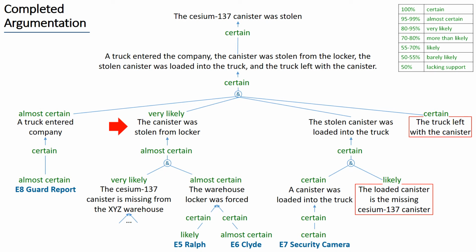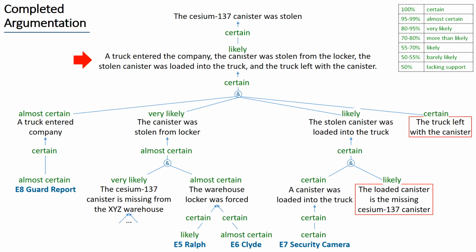The probability of the hypothesis the canister was stolen from locker, very likely, is obtained as a minimum between the relevance of its argument and the probabilities of its sub-hypothesis. Similarly, the probability of the hypothesis the stolen canister was loaded into the truck, likely, is obtained as a minimum between the relevance of its argument and the probability of the sub-hypothesis.